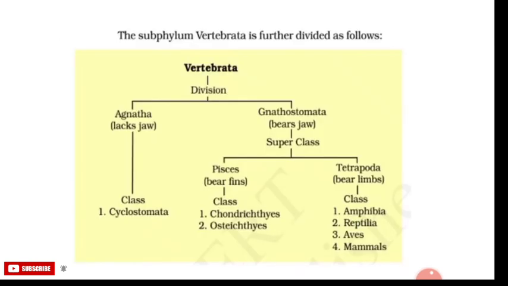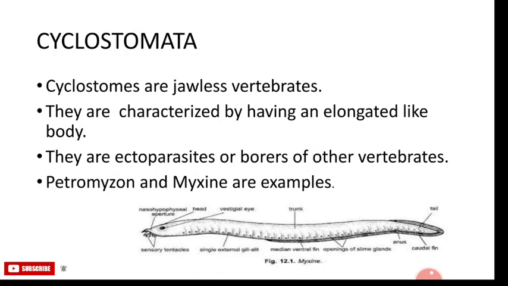This is the flowchart of the classes. The vertebrates are divided into two groups, the Agnatha, meaning no jaw, and the Gnathostomata, meaning with jaw. Agnatha is again divided into the Cyclostomata, and Gnathostomata is divided into two parts, which are the Pisces and the Tetrapoda. So let's start in detail. The first group is the Cyclostomata.